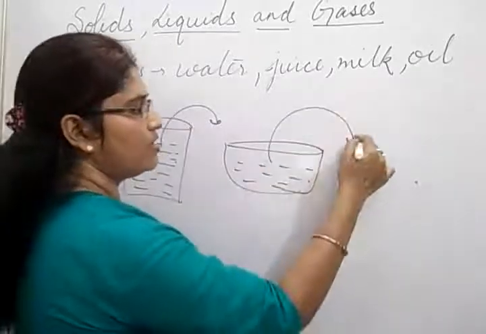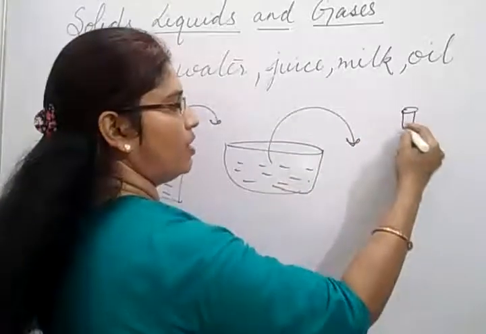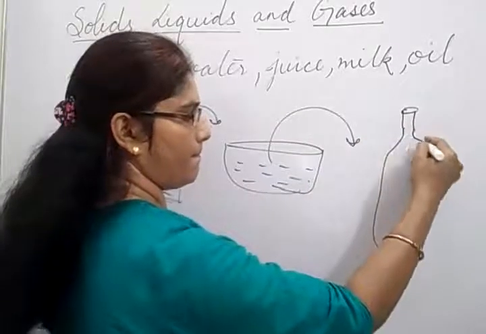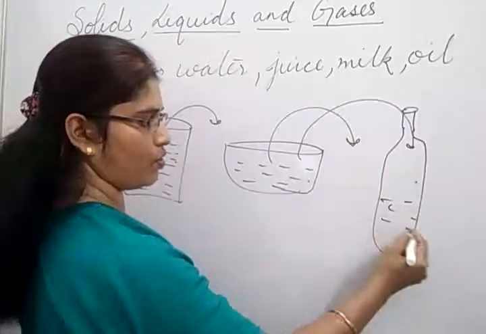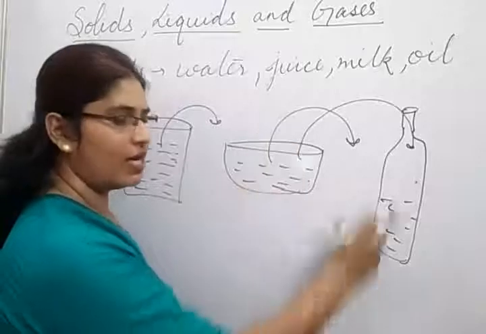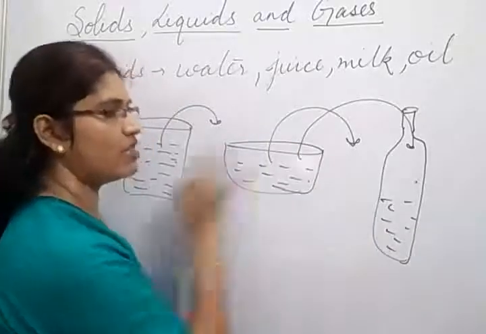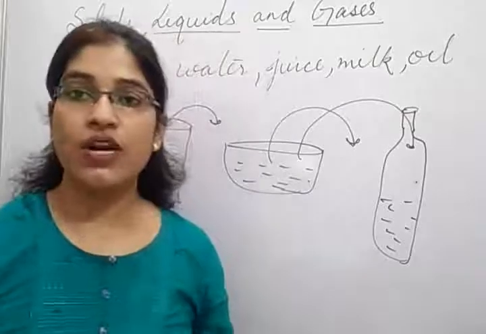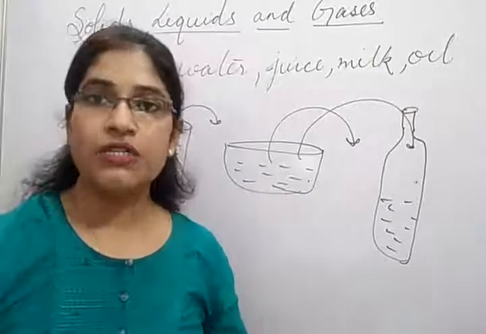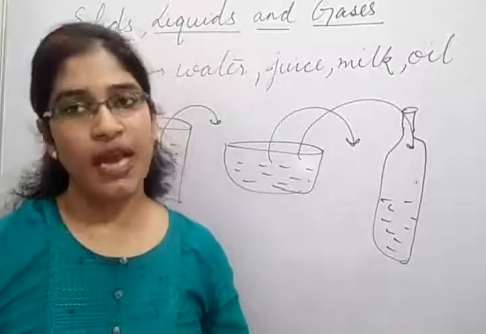Then if we pour this water into a bottle, now this water will take the shape of the bottle. So in this way we can say that liquid things do not have a fixed shape. It depends on the container in which we keep it.